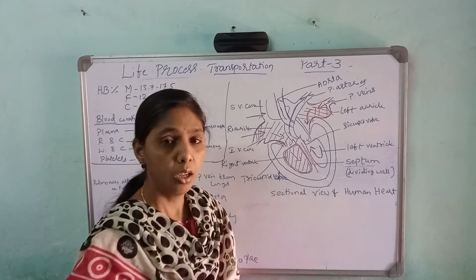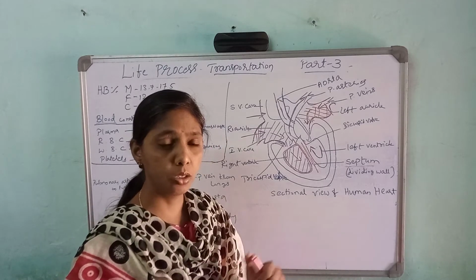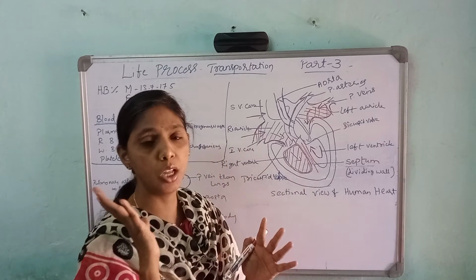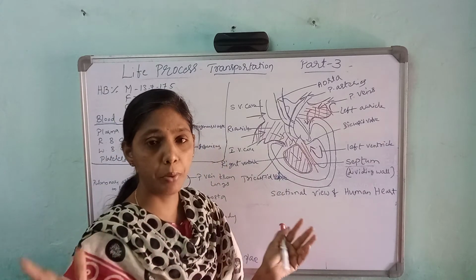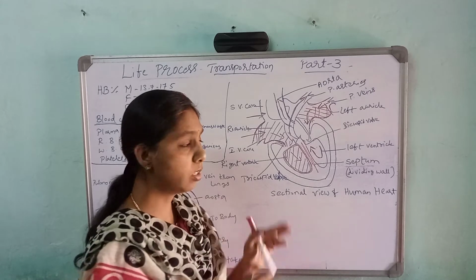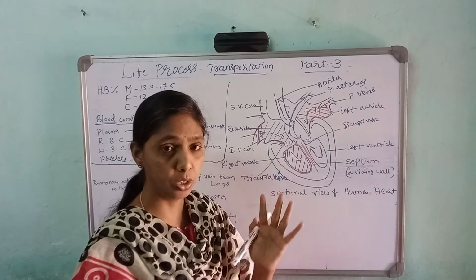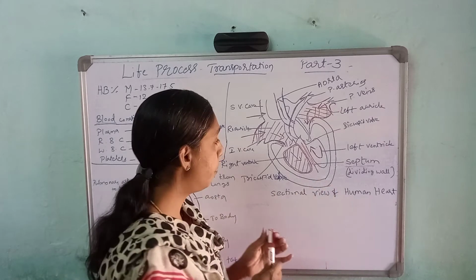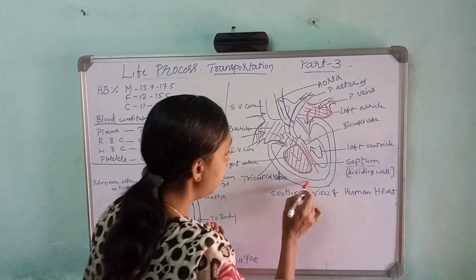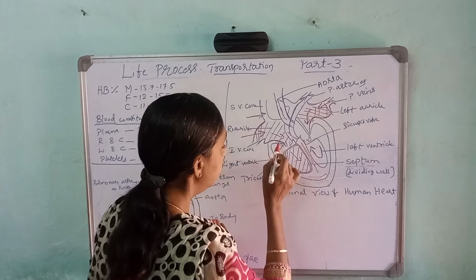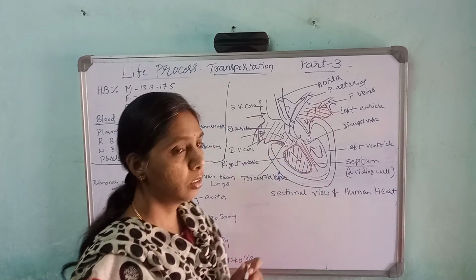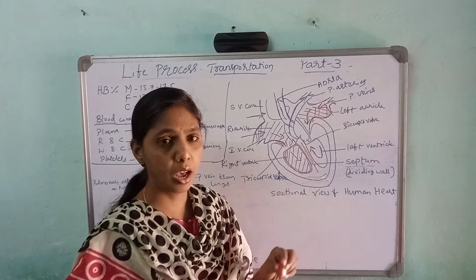Because the ventricles have to forcibly push the pure blood to all the parts of the body, and also, on the left side, push to the lungs. That's why here we can see the thick part, and here there is a thin part.